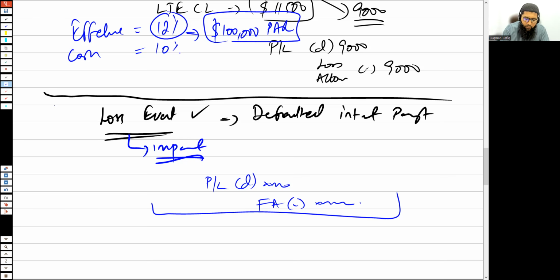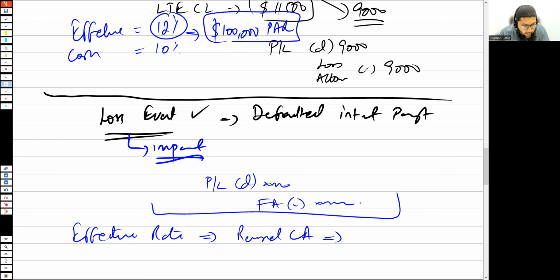But in case there is an impairment loss arising on the financial asset, the effective rate is going to be applicable on the revised carrying amount. What do you mean by revised carrying amount? Let's say there was 100,000 as the original par value of the bond, and then there was $20,000 as an impairment loss. So now this is going to be applicable on 80,000.